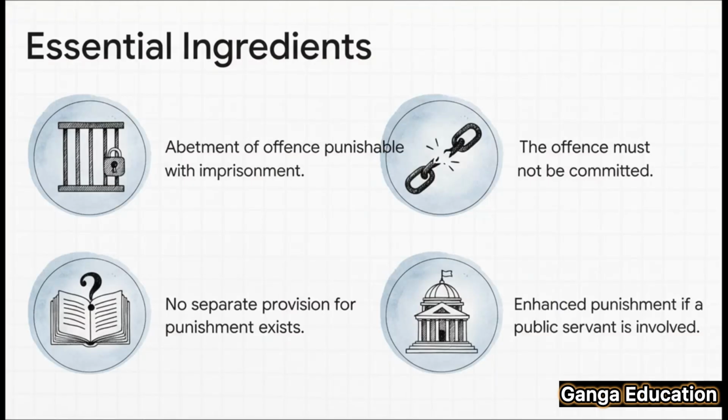So to really get a grip on this, there are a few key ingredients. First, there has to be abetment of a crime that's punishable with imprisonment. Second, and this is the most important part, the crime itself must not have been committed. Third, there shouldn't be any other specific law that already covers this exact type of abetment. And finally, there's a special rule for public servants, which is super important.